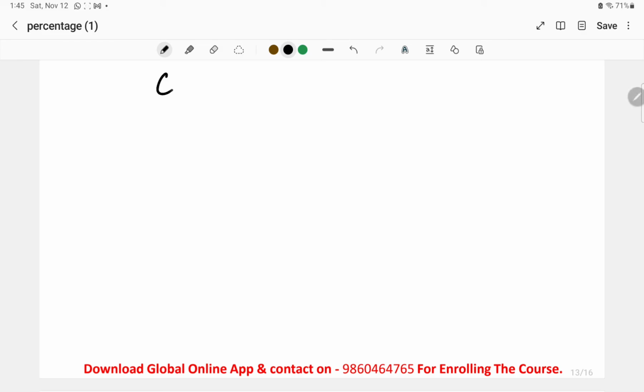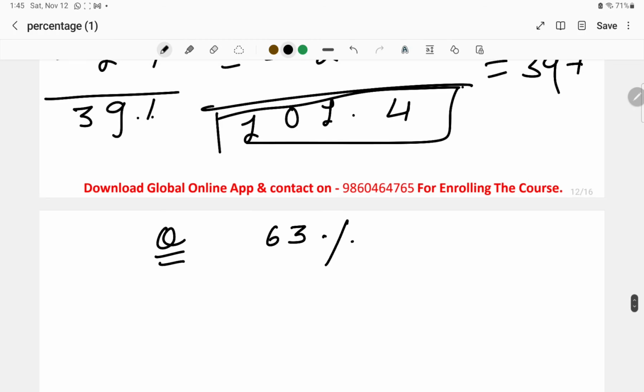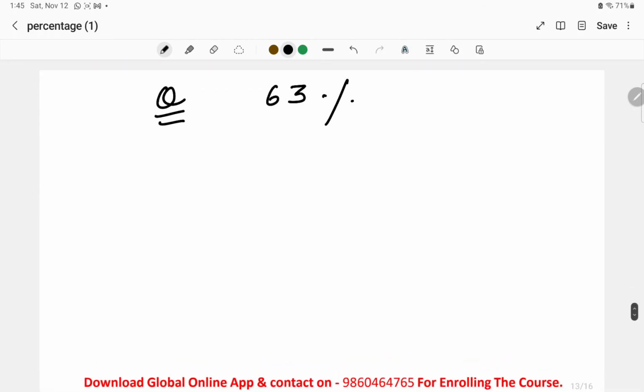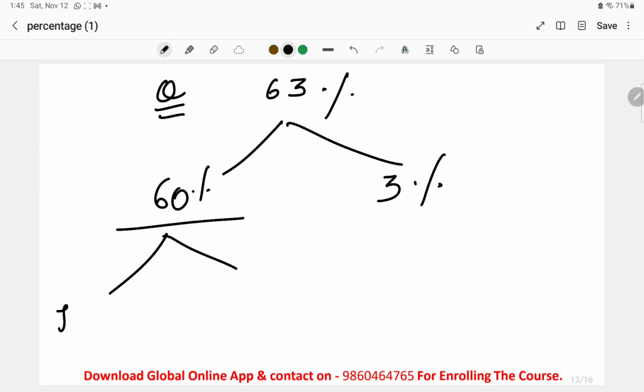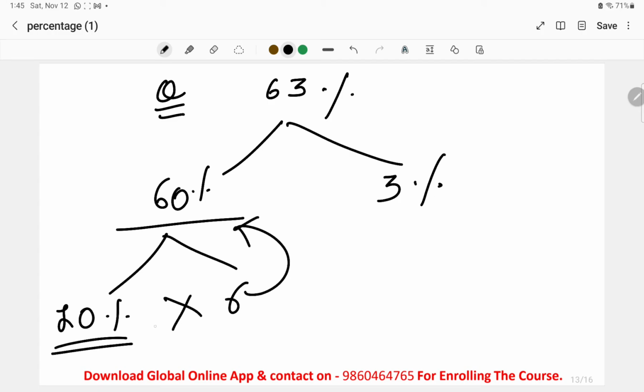So now the next example question is 63%. If I have to find 63% of anything, the first thing you will do is find the 60%, then add 3%. Find the 63%, then add the 3%. And to find the 60%, first find the 10%, multiply it by 6, and you will get the 60%.